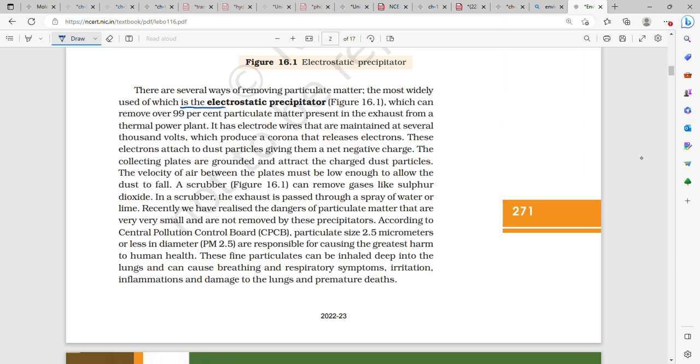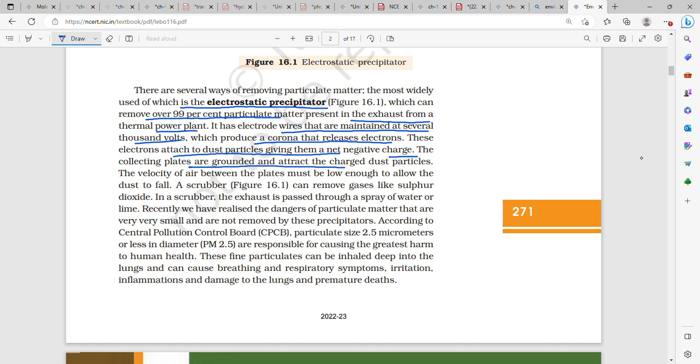The most widely used is electrostatic precipitator, in which one can remove 99% particulate matter present in the exhaust from a thermal power plant. It has electrode wires that are maintained at several thousand volts, which produce a corona that releases electrons. These electrons attach to dust particles, giving them a negative charge. The collecting plates are grounded and attract the charged dust particles. The velocity of air between the plates must be low enough to allow the dust to fall. A scrubber can remove gases like sulfur dioxide. In a scrubber, exhaust is passed through a spray of water or lime.